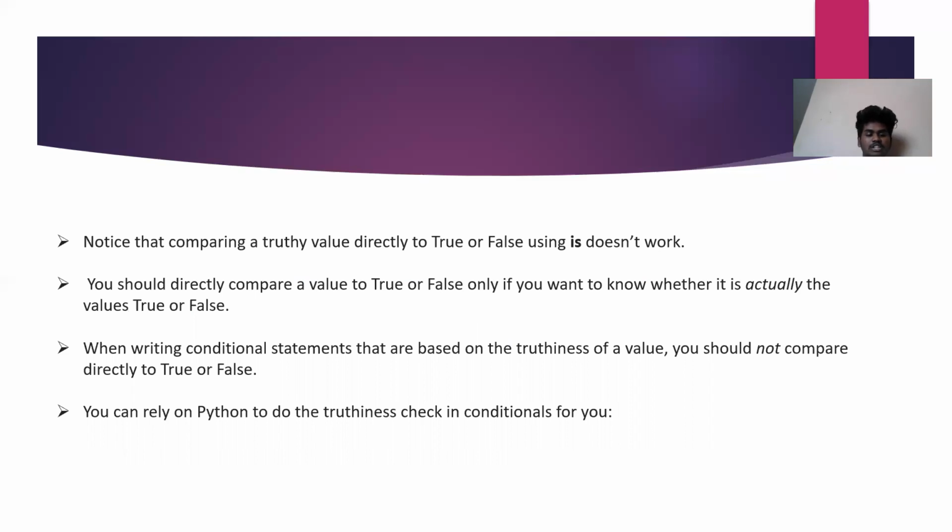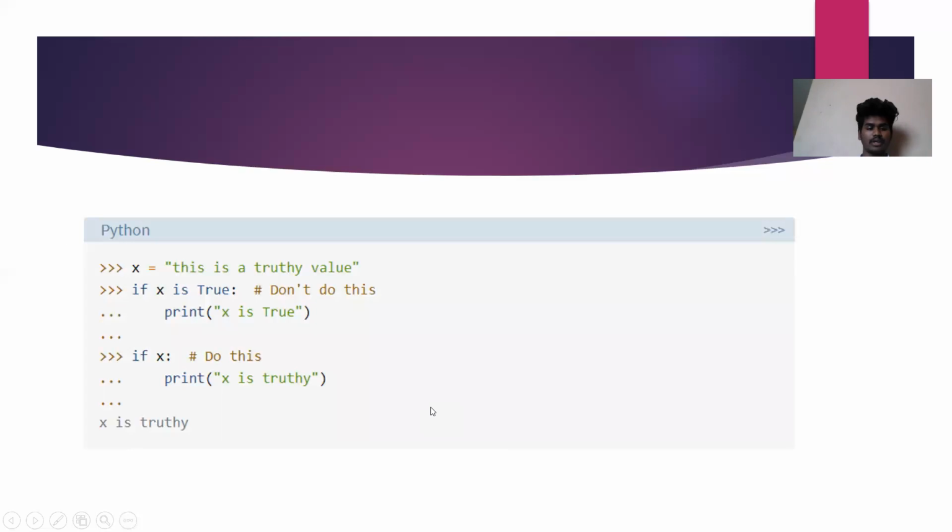When writing a conditional statement that is based on the truthiness of a value, you should not compare directly to True or False. You can rely on Python's truthiness when checking conditionals. In the next example, you can see the Python code: x equals a truthy value. Don't do this: if x equals True, then indented, print x is True. Instead, do this: if x, print x is True.